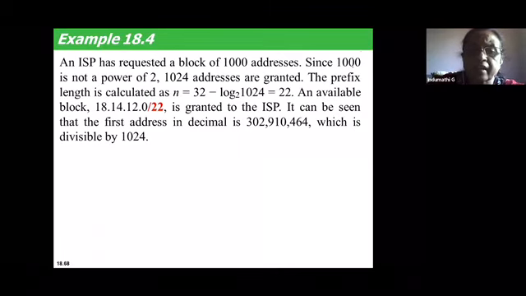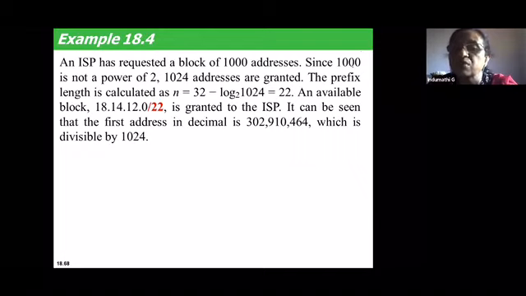So we have to check and find out whether this satisfies the classless addressing or not. First condition, the number of addresses is 1000. This 1000 cannot be granted by the ISP, so the first condition is not satisfied. Hence, the first thing the ISP has to do is, instead of allotting 1000, allot 1024.